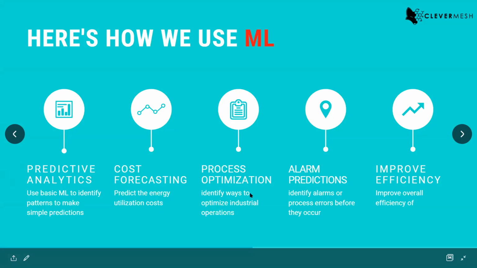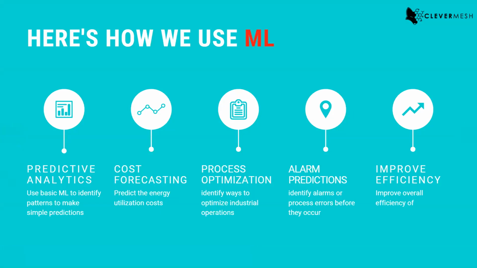So predictive analytics, cost estimation, then process optimization. You can use this data to identify bottlenecks, to identify, if you have two machines that should be working in sync, but instead two different guys are operating those machines, and so you're not able to utilize the full potential of those machines.